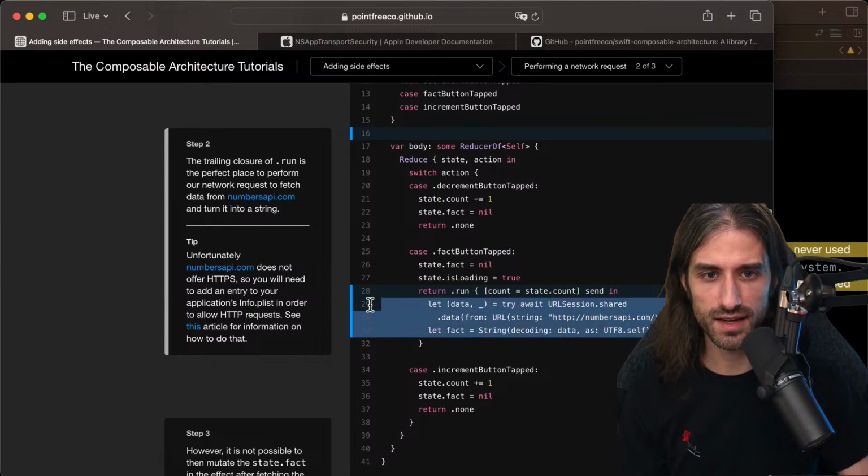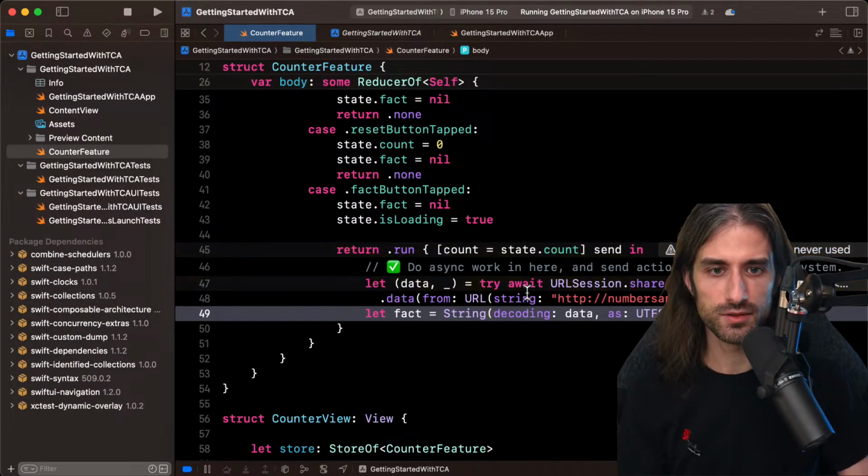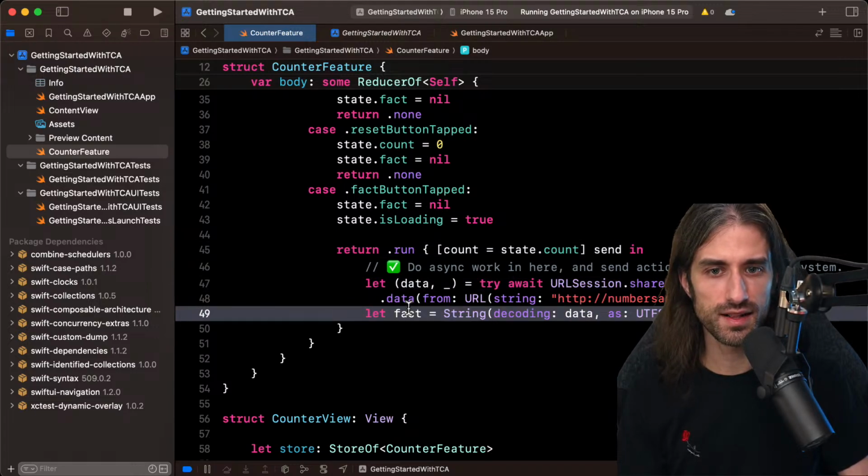Okay, and then inside I have this code. So like that. So for now, we make the network call, we parse the fact, and we still haven't sent it back into the system.